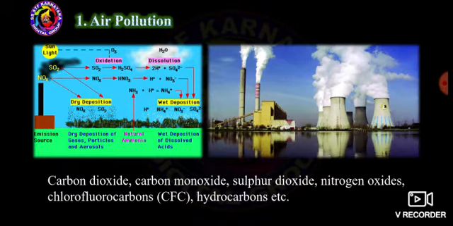So after that, the carbon dioxide, carbon monoxide, sulfur dioxide, nitrogen oxides, chlorofluorocarbons, which is also called CFC. CFC, it's always harmful for the organisms. Organisms means whether they were living things or non-living things. Next one, the hydrocarbons. These were the main reasons, or the carbons. These were the different types of carbons which get air polluted.